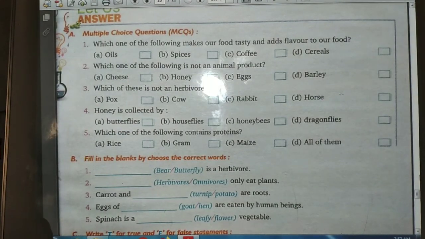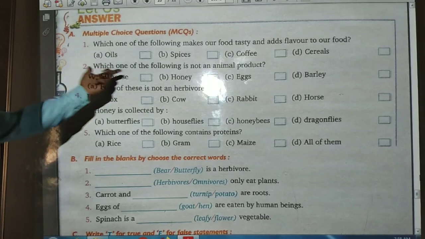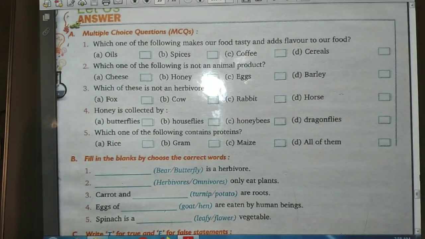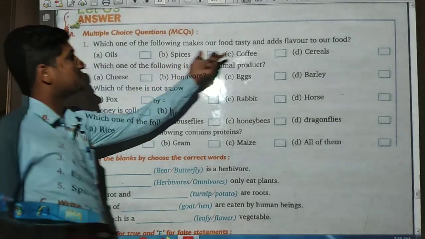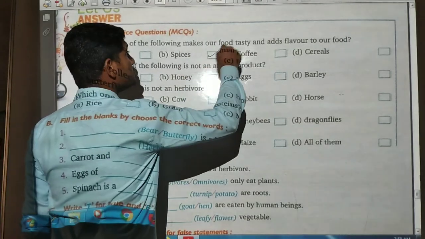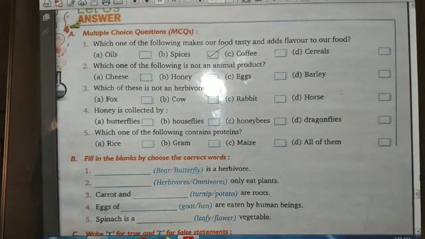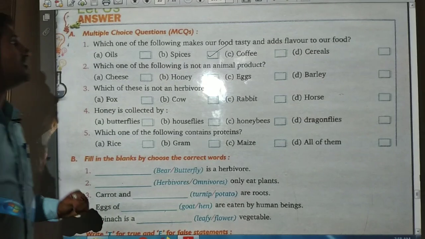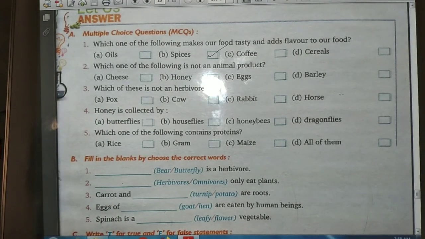First of all, we start our first question, that is: which one of the following makes our food tasty and adds flavor to our food? Oils, fish, coffee, cereals. So what is the answer of this? Spices. Spices make our food tasty and add flavor to our food.